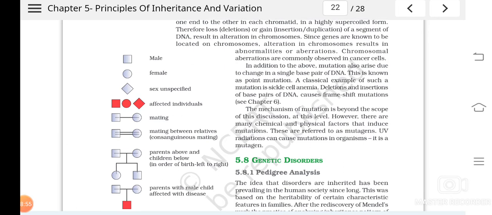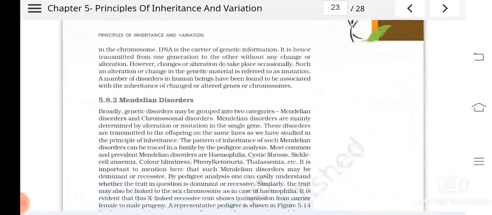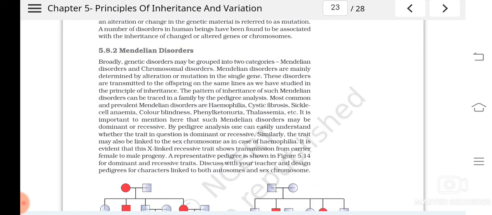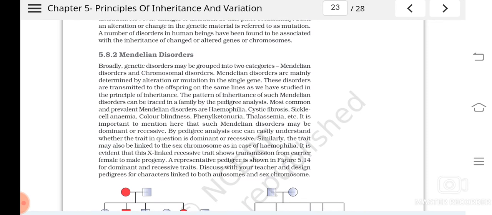Point mutations are also known as Mendelian inheritance or Mendelian disorders. Why? Because they follow the same inheritance pattern. Mendelian disorders we call the point mutation, that is, if the mutation happens due to a single base pair, it follows the same Mendelian inheritance pattern, and so they are known as Mendelian disorders.